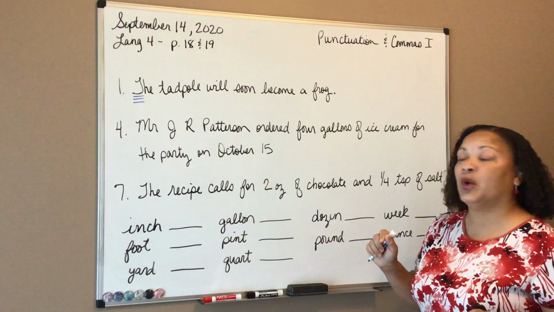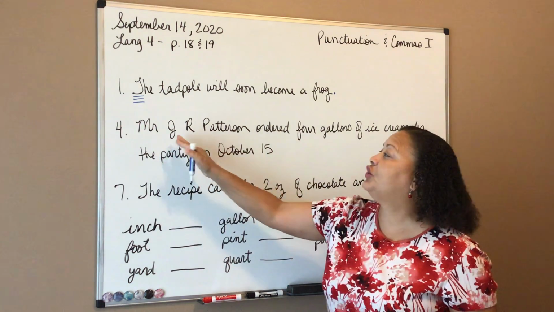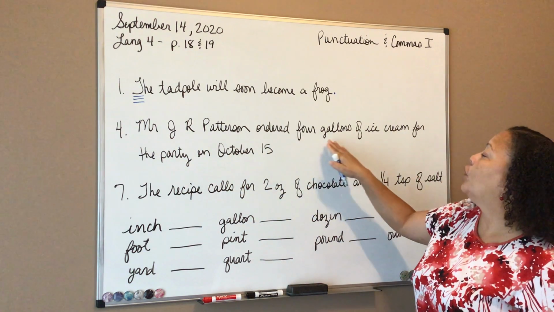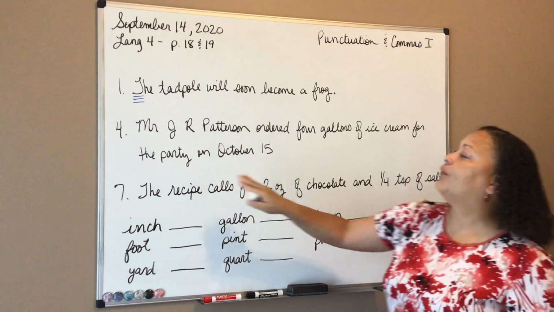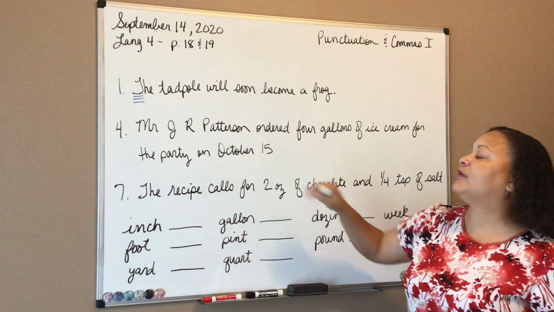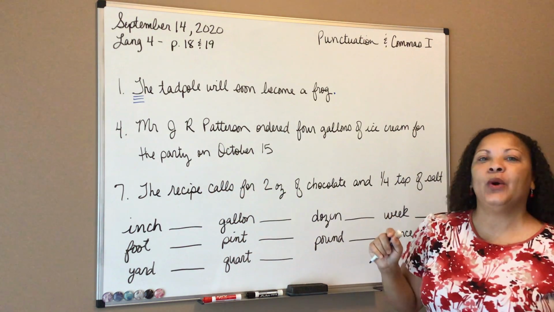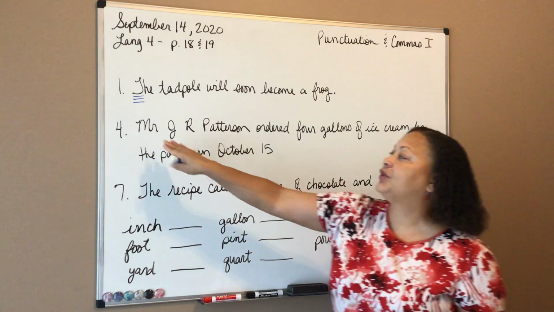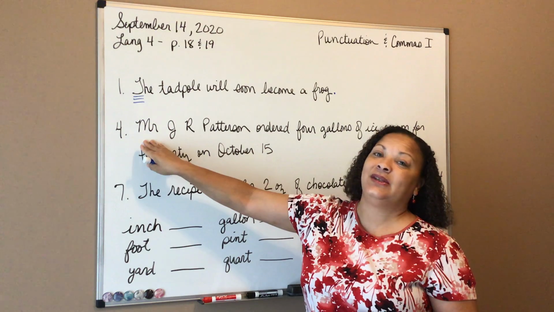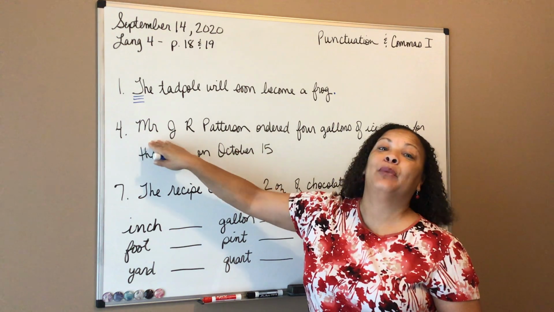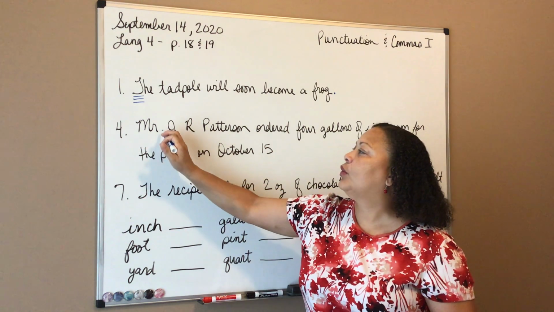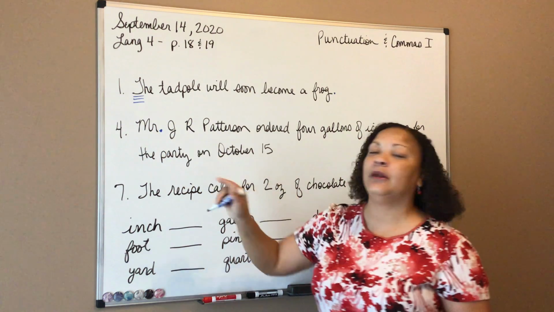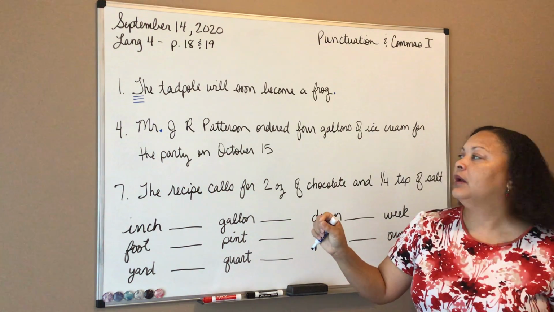Sentence number 4 says, Mr. J.R. Patterson ordered 4 gallons of ice cream for the party on October 15th. Well, we know that when we have titles that are shortened, like Mr. instead of M-I-S-T-E-R, we have the abbreviation Mr. So we want to put a period behind that abbreviation, okay?